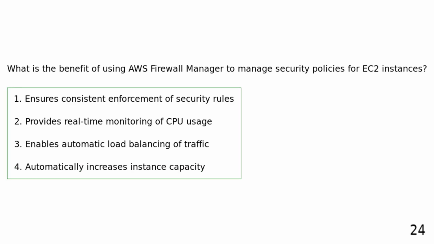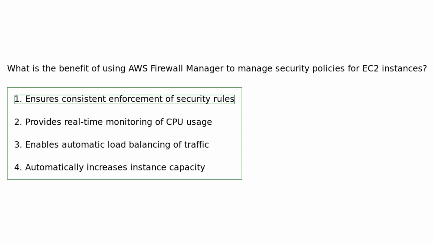What is the benefit of using AWS Firewall Manager to manage security policies for EC2 instances? Ensures consistent enforcement of security rules. Provides real-time monitoring of CPU usage. Enables automatic load balancing of traffic. Automatically increases instance capacity. AWS Firewall Manager ensures consistent enforcement of security rules for EC2 instances, helping to maintain a secure environment.